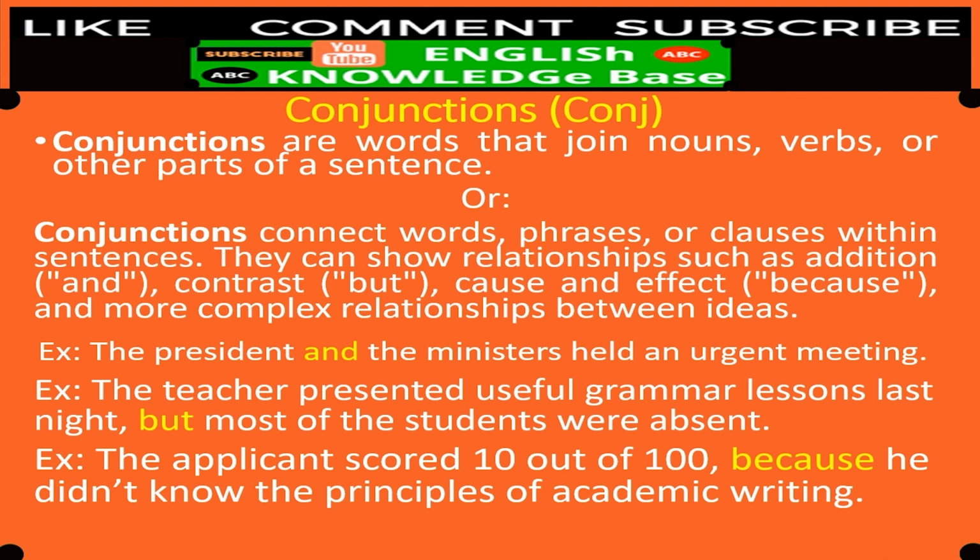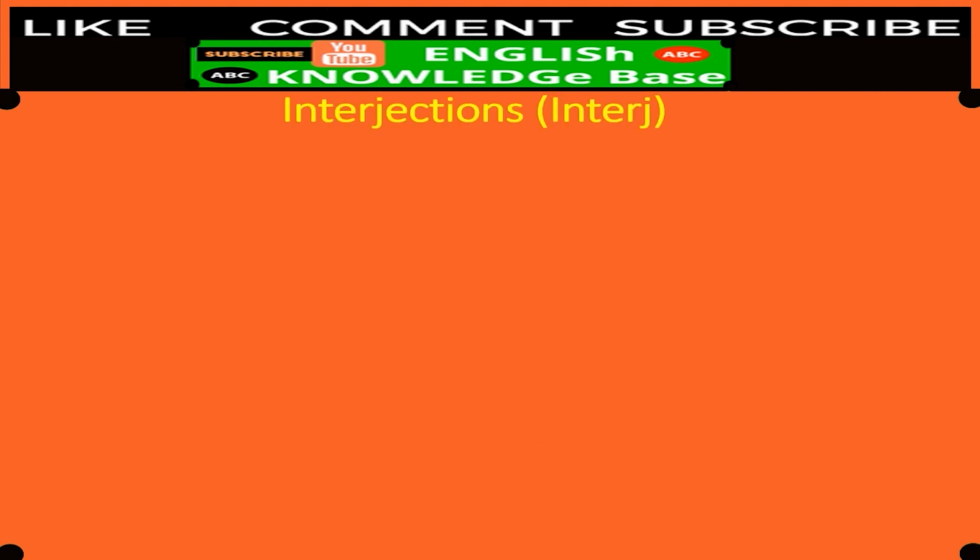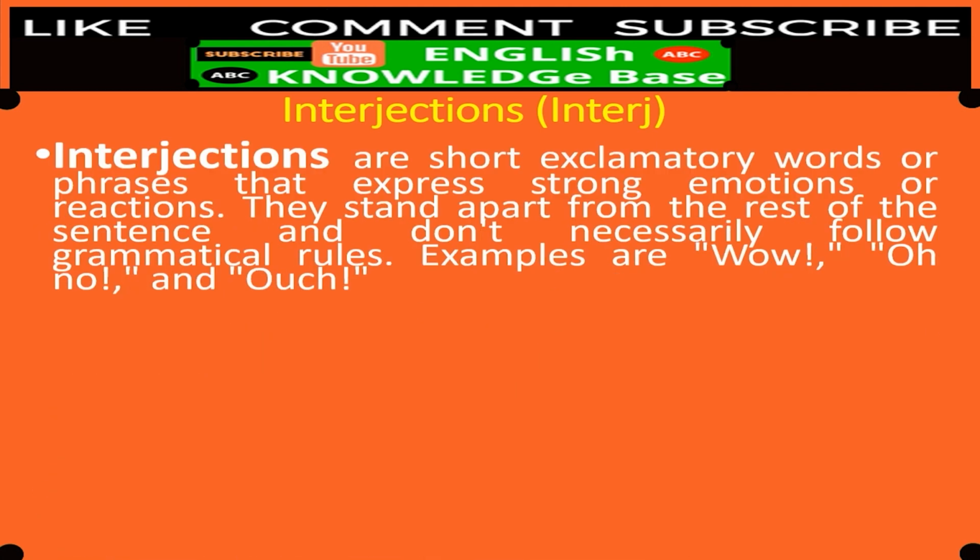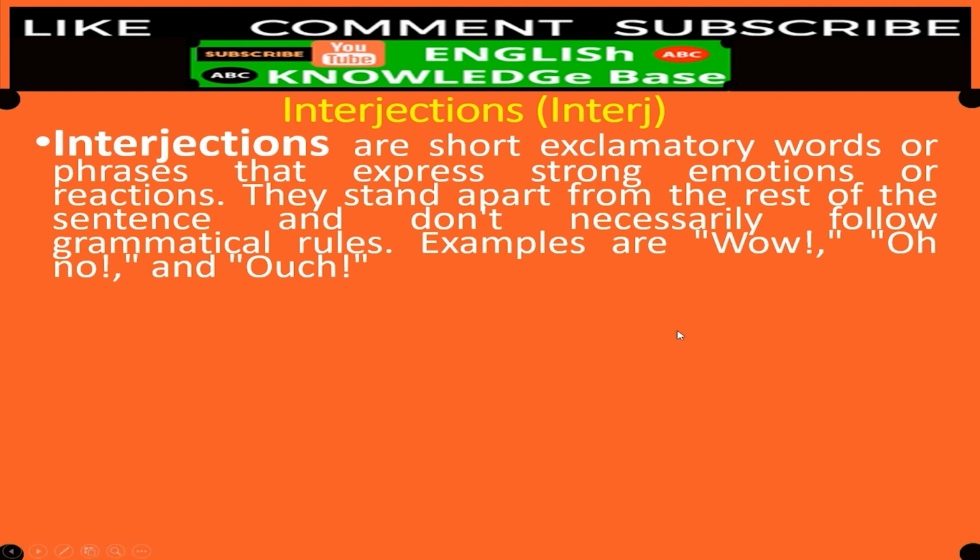Let's have another example. The applicant scored 10 out of 100 because he didn't know the principles of academic writing. Here we use because. Why? Because to show cause and effect in the sentence. And the last part of speech is interjections. The letters INT or J stand for interjections. Interjections are short exclamatory words or phrases that express strong emotions or reactions. They stand apart from the rest of the sentence and don't necessarily follow grammatical rules. Examples are wow, oh no, and ouch.